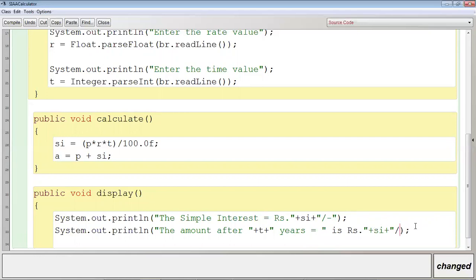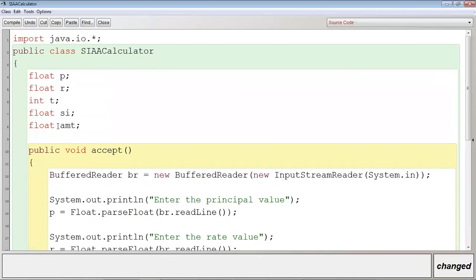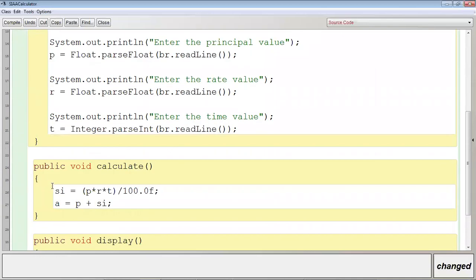Let me delete, it is confusing. Equal to, concatenation sign. Let me write here Rs rupees AMT. See, here I am making a mistake. I am using A, but it is AMT. It should be AMT. So please do not make these mistakes in examination.